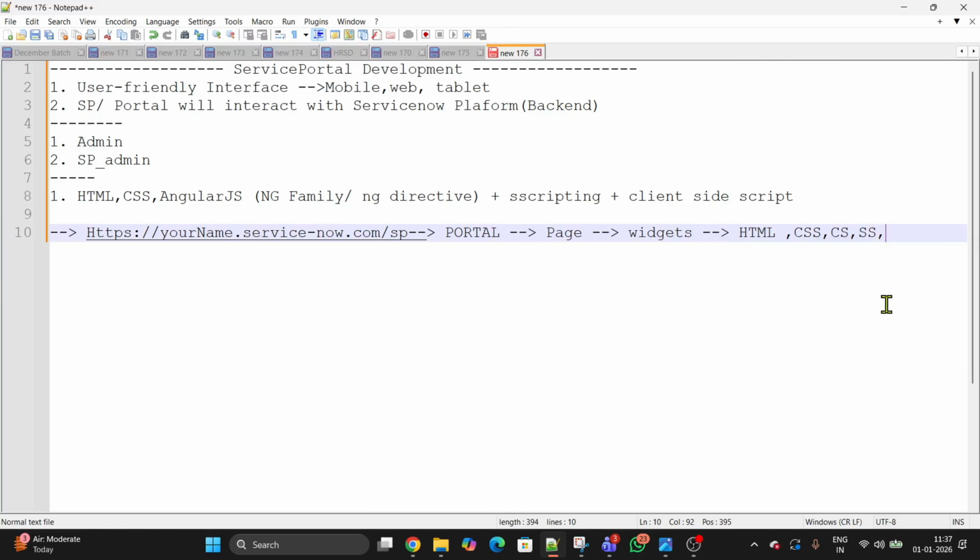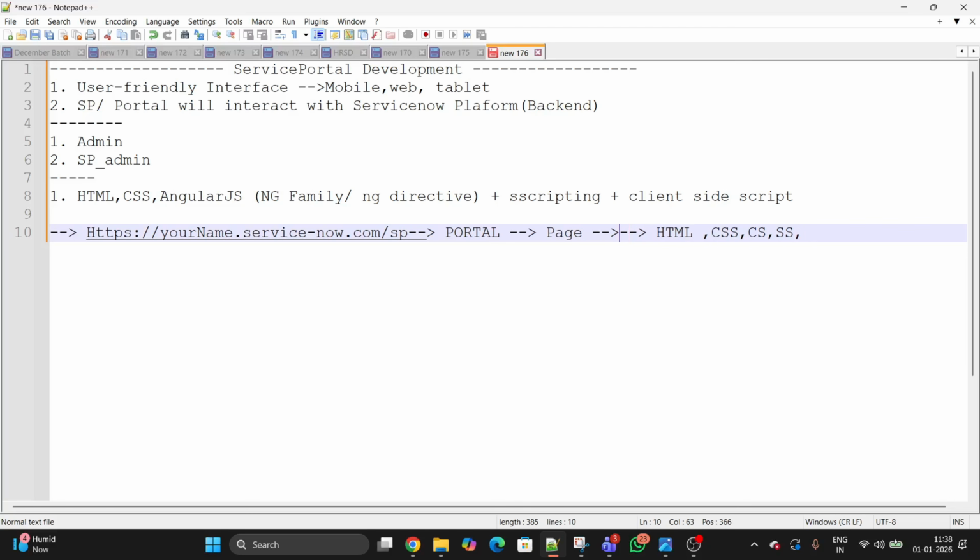Okay, now this widget comes with a terminology. Let me just write it down here. Page, then widget instance. So there can be many instances of the widget. What is a widget instance? A widget instance holds different types of widgets, and the widget itself holds different types of HTML, CSS components.